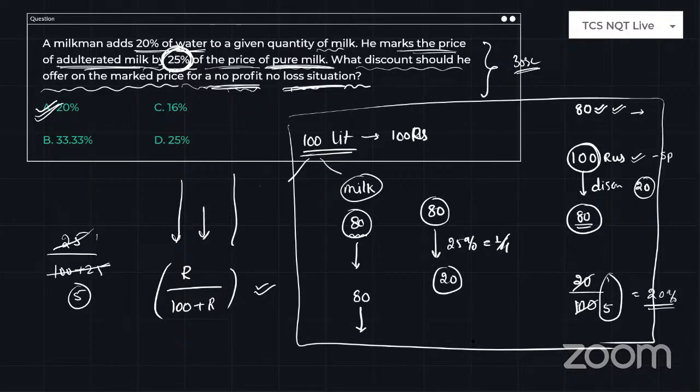What I have explained is the conventional method. Why? Because it needs to be understood by everyone. I am explaining the question, so I have taken a conventional method. But the shortcut, when I already know the people, or those who are already my students, I will tell them like this: it is increased by 25%, then it needs to be decreased. So the formula is R by 100 plus R. So the answer is 1 by 5. 1 by 5 is nothing but 20%. That's it. This is how I will teach them. Why? Because they have already listened to my classes. So this is how you have to manage the time and accuracy of these questions, through practice.